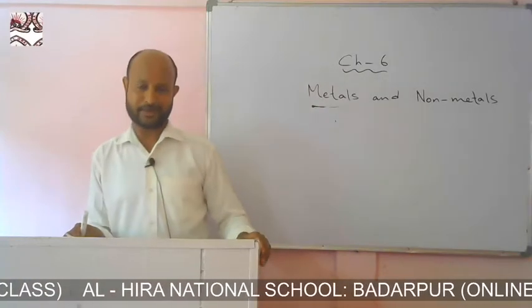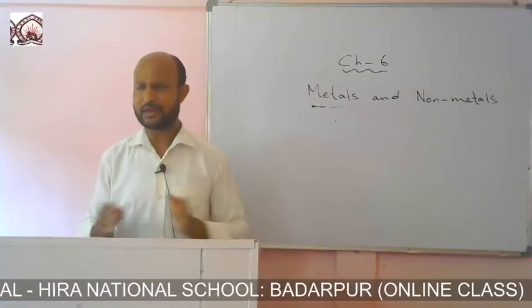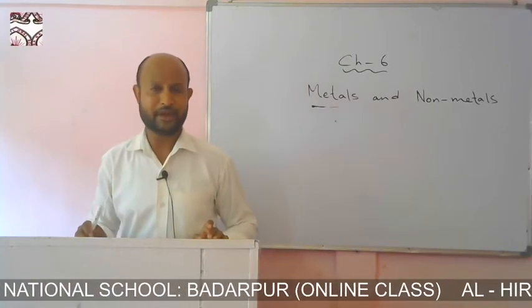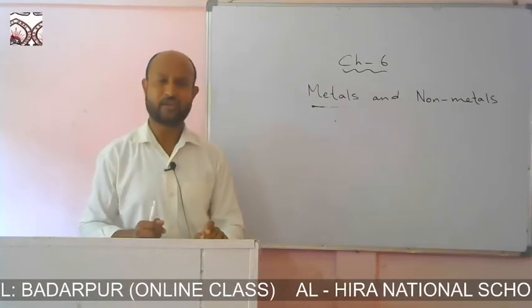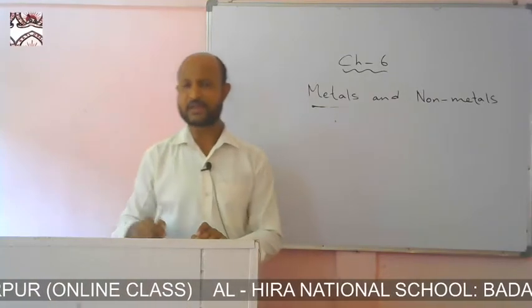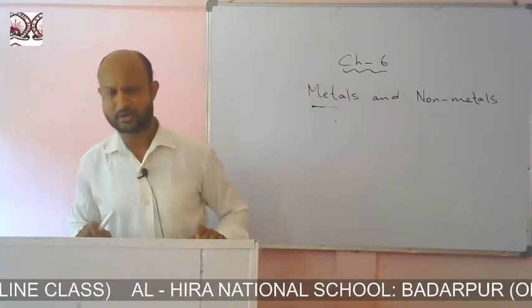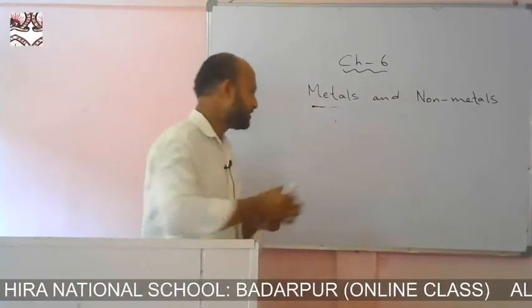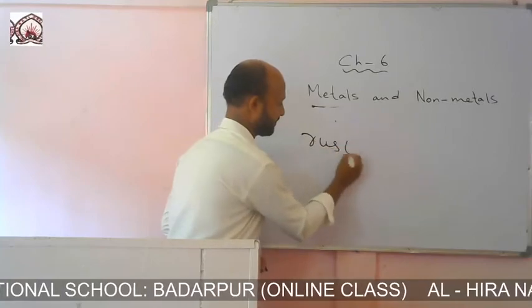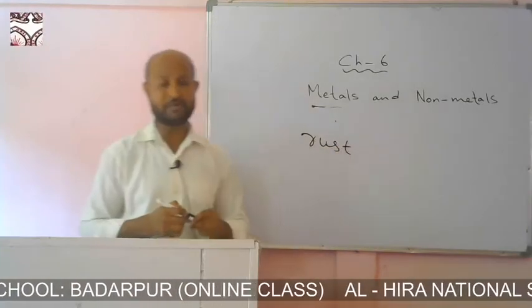Action of air on metals. If metals are kept exposed to air and moisture for a long period of time, we find a reddish brown substance getting deposited on the surface of the metal. This reddish brown substance is known as rust, which you have learnt in your previous classes.